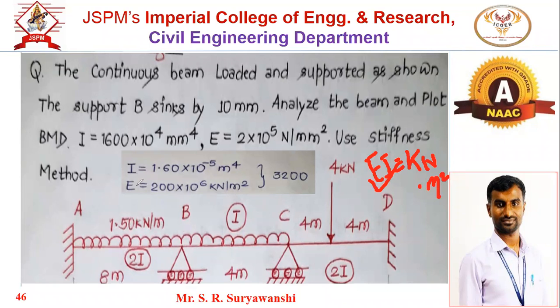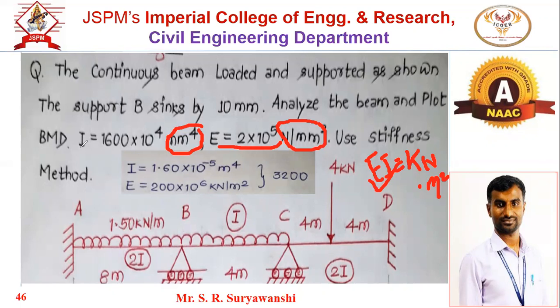Now see here, E is given in Newton per mm square, and moment of inertia is in mm to the power 4. So we have to convert moment of inertia into meter to the power 4, and E into kilonewton per meter square.